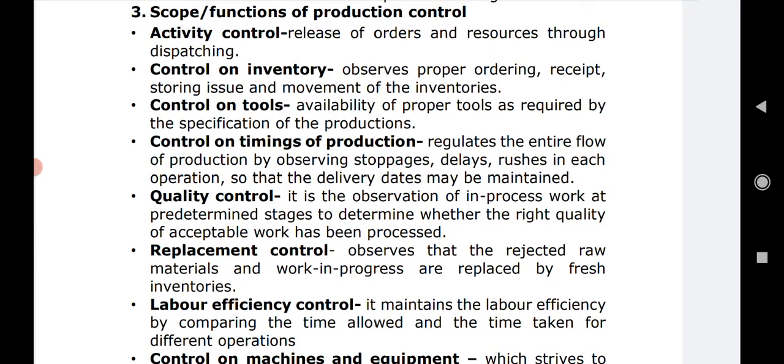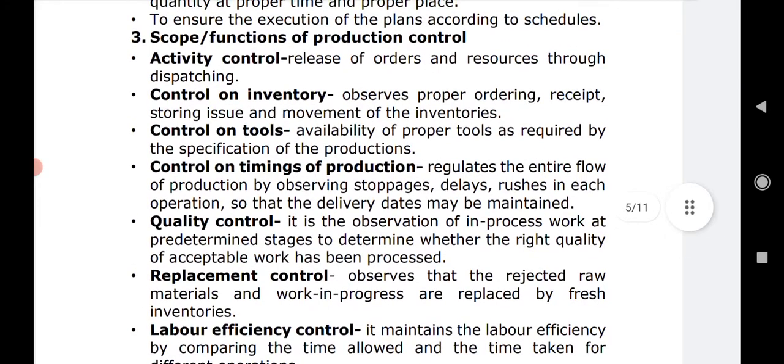Activity, like we have mentioned it here, overall we have tried to see all the necessary functions here, or all the areas here, right? First of all, it is activity control. That means whatever the activities are done, the control is being placed on that. So release of orders and resources through dispatching is being done here in the controlling.